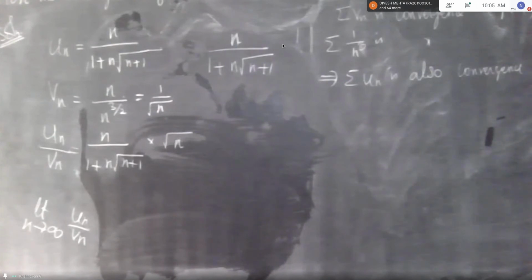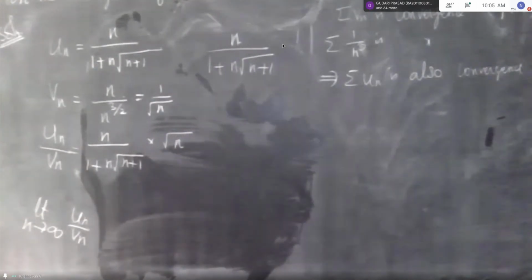It will be 1. The limit n tends to infinity, L would be 1.